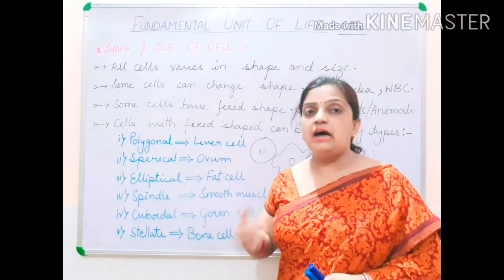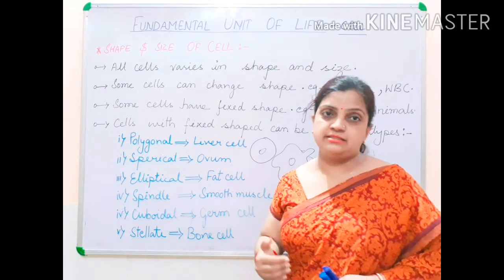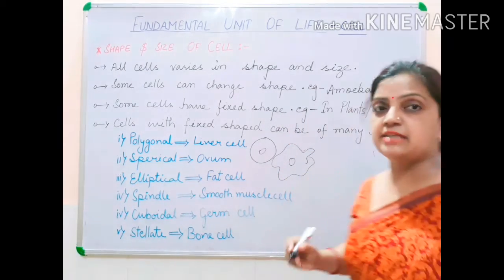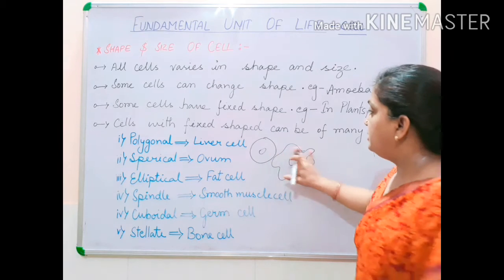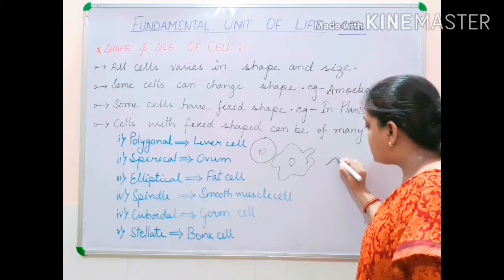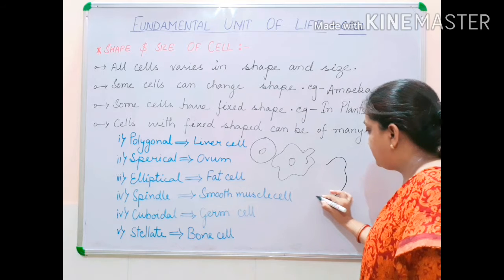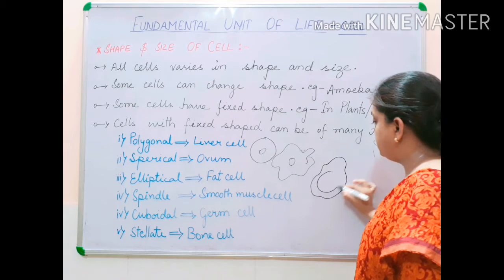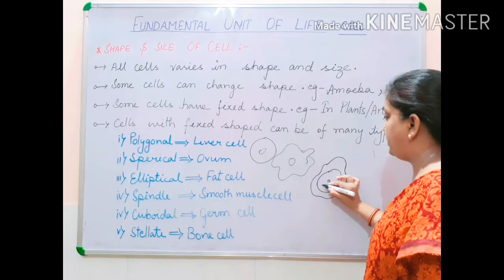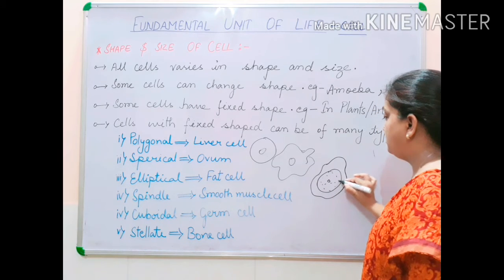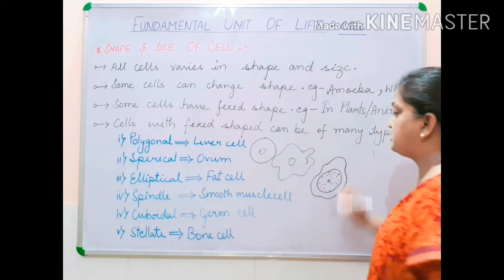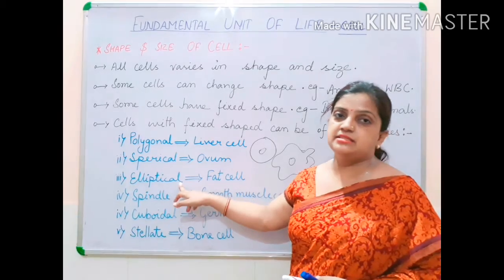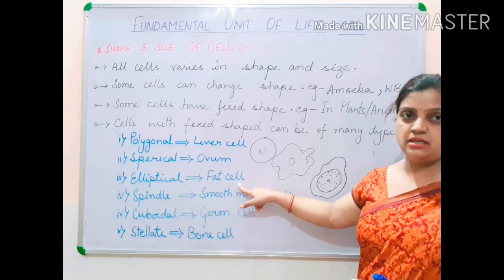Children, now if I talk about elliptical shape, fat cells are the example. Fat cells are present among the living organisms under the skin. Now what is the shape of elliptical? Let us understand. If I draw a structure like this, this is your elliptical shape having a fat cell in between, the nucleus, and this is the inner content of the cell. So such types of cells are called elliptical cells and fat cells are the example.